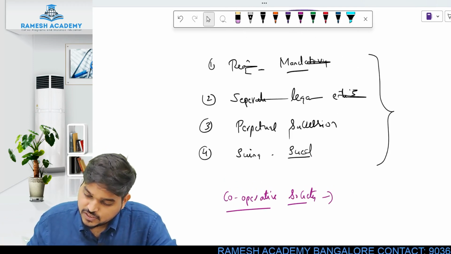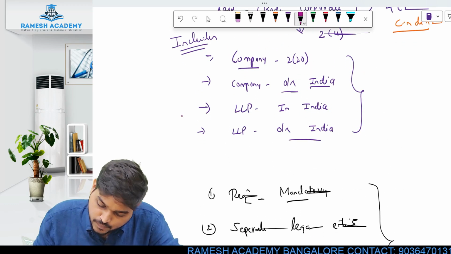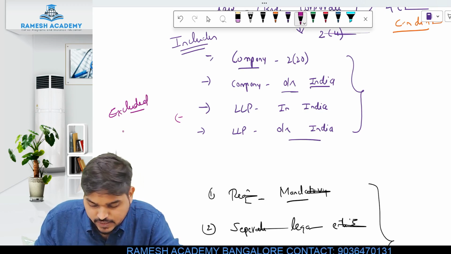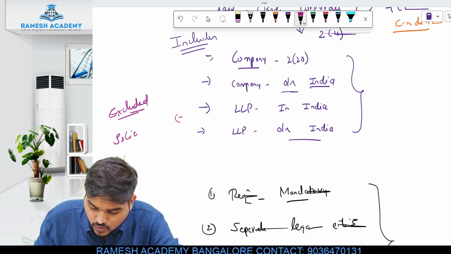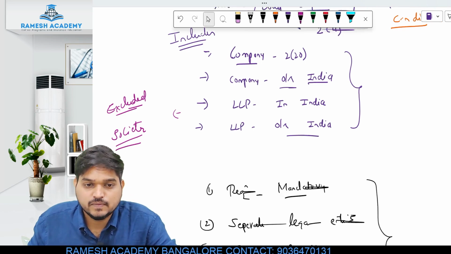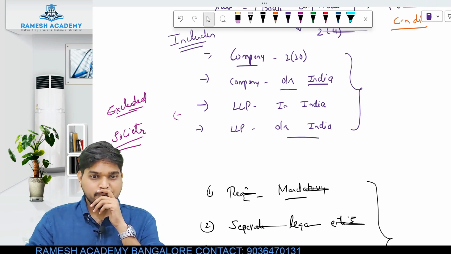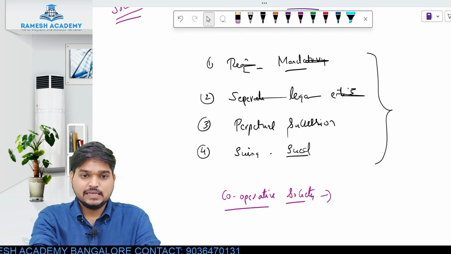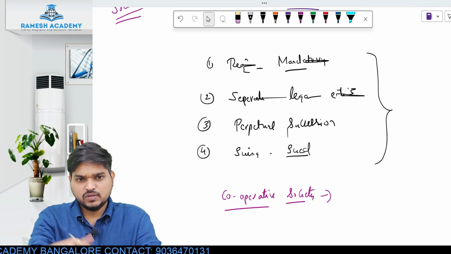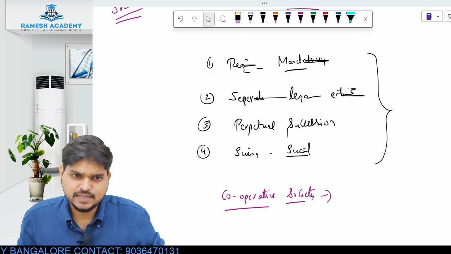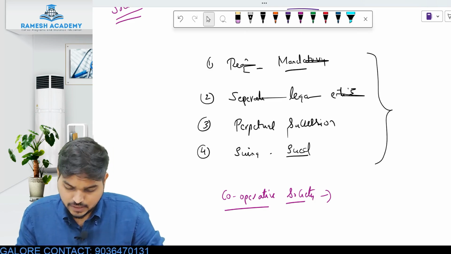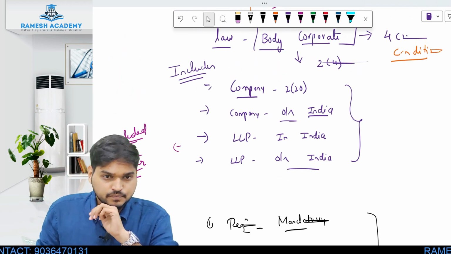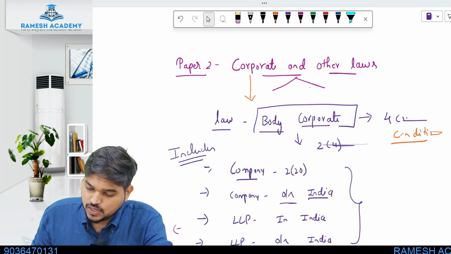But the definition specifically tells that cooperative societies are excluded from the definition. Cooperative societies are excluded from the definition of body corporate. So now, as per the conditions, is a cooperative society a body corporate? Yes, because it satisfies all the conditions. But as per the definition, a cooperative society is not a body corporate. Is that clear? Okay, so now where were we?